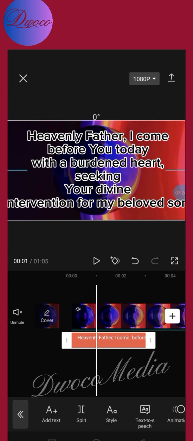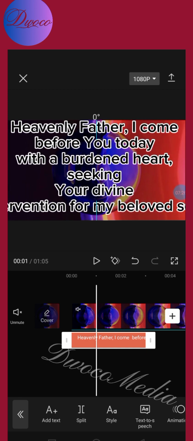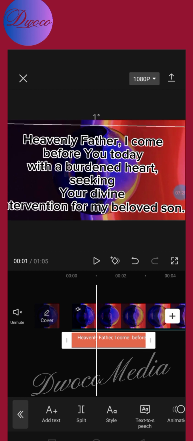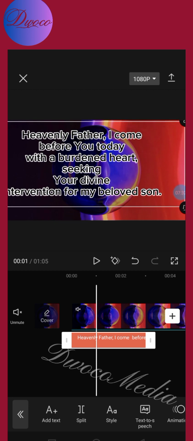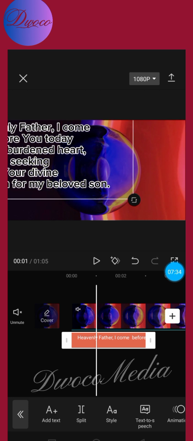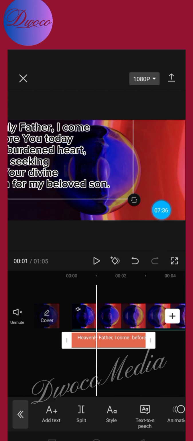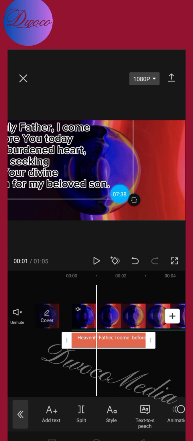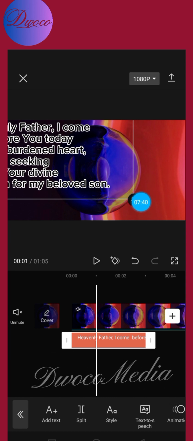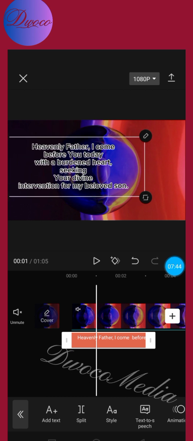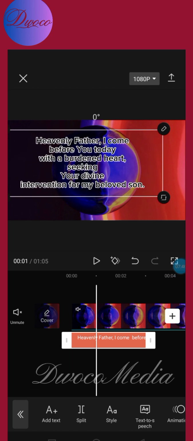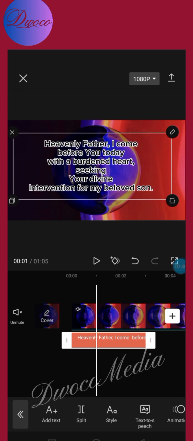Put your two fingers on it to zoom in, zoom out, stuff like that, right? And then what I'm going to do is to reduce it, okay? Just drag here to reduce it. You can drag this particular point up or down to reduce it or to increase it, whatever size you want to take, okay? Something like this, okay? I think this is okay.